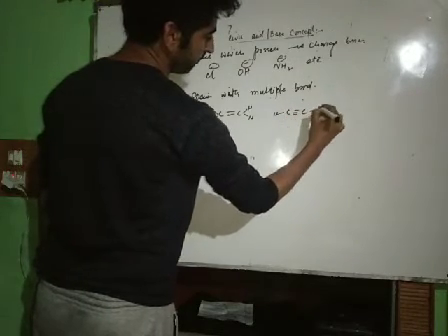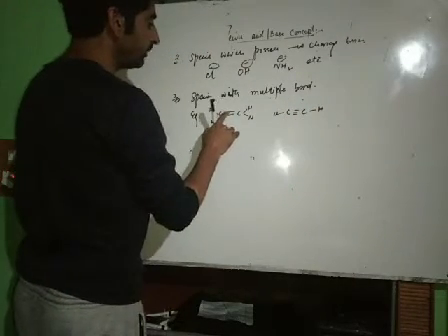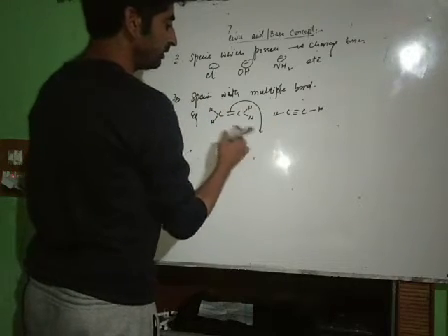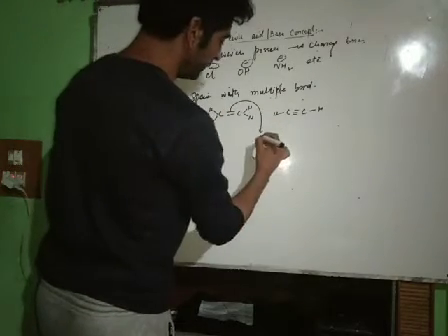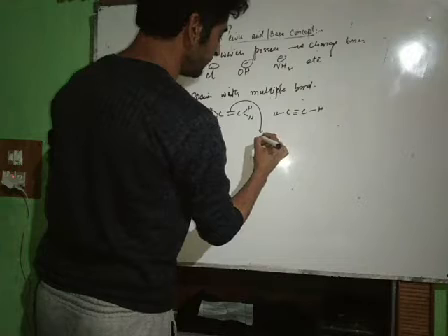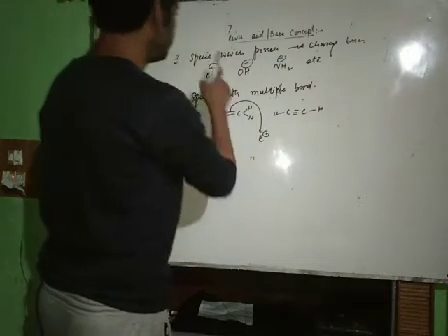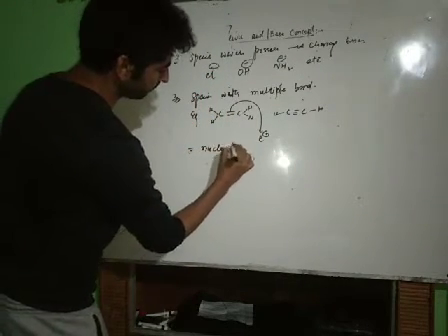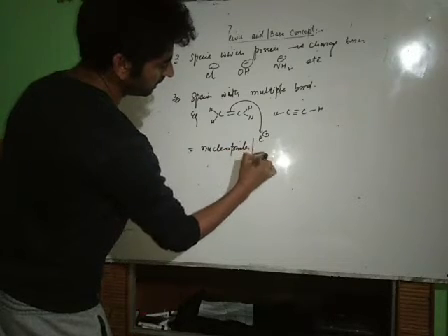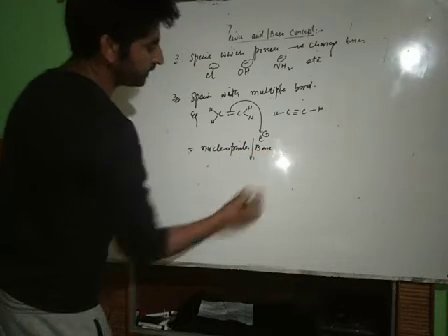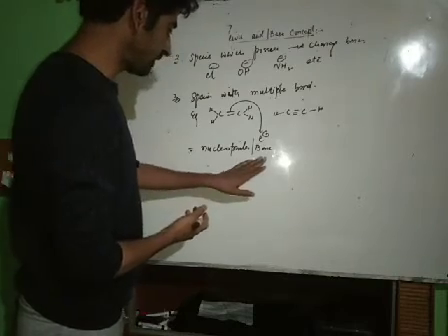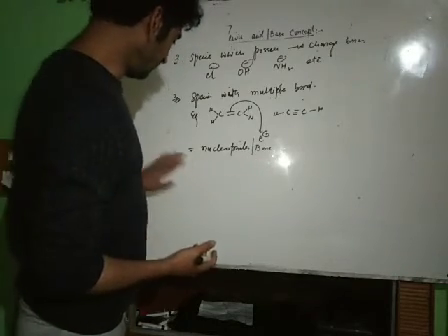Now see, this pi bond is actually a weak bond. It can donate this pi electron to an electrophile, to a positively charged species. Now these negatively charged species are called nucleophiles or bases. There is a difference between nucleophile and base. The difference lies in the mode of attack.